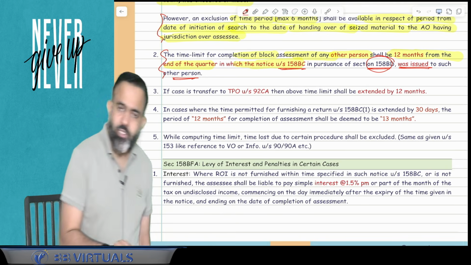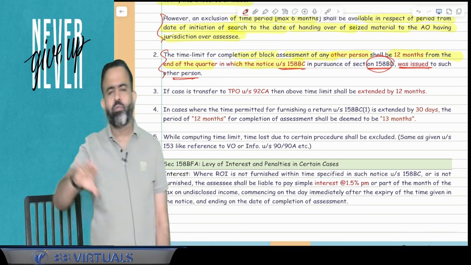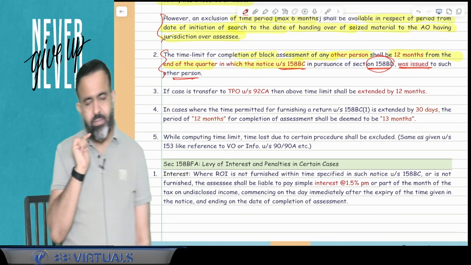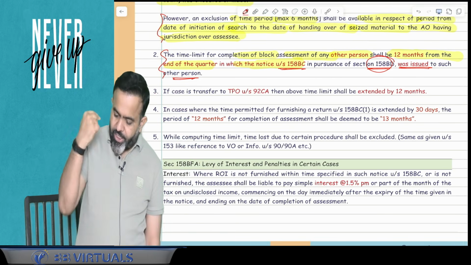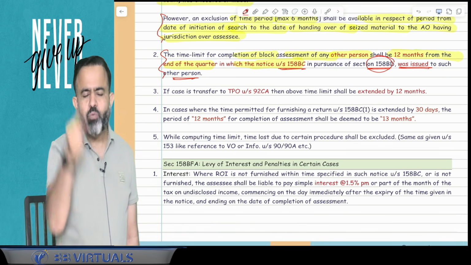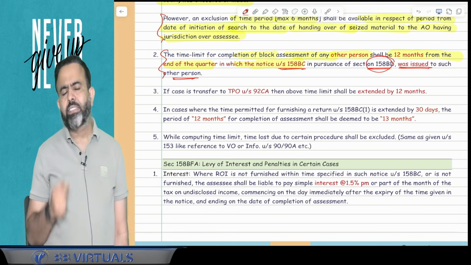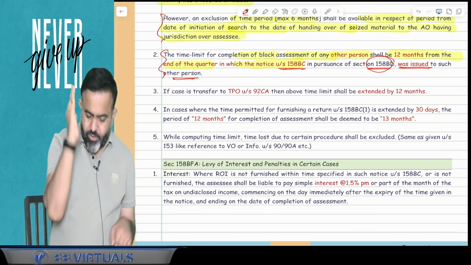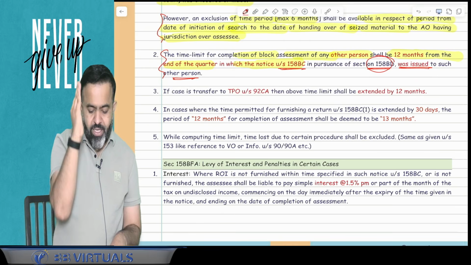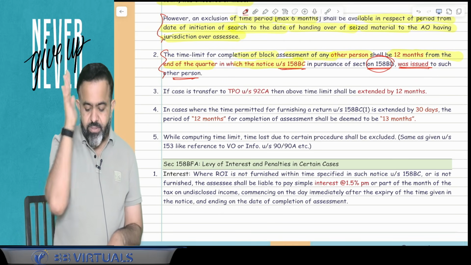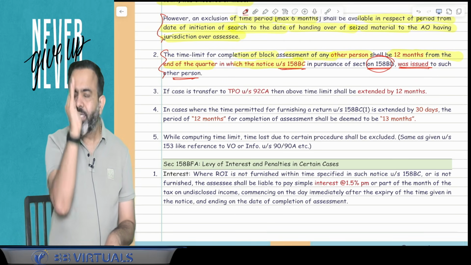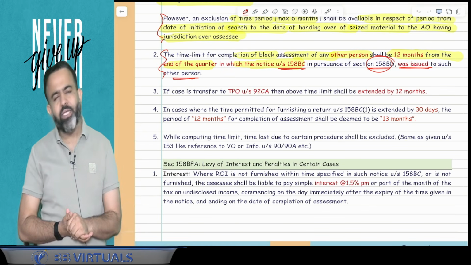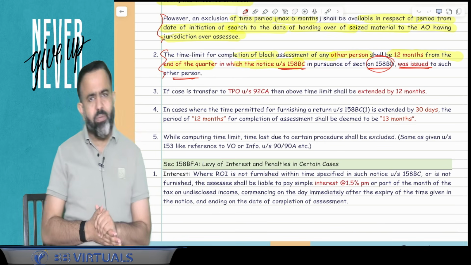You know that when the Dhanush AO gets the information, documents, assets and all, then the Dhanush AO will ask Dhanush to file the return. So here the Dhanush AO will issue the notice to Dhanush to file the return for the block period under section 158BC. So 12 months from the end of the quarter in which that notice is issued, Dhanush's assessment has to be completed. So in the case of Dhanush also there will be a block assessment.